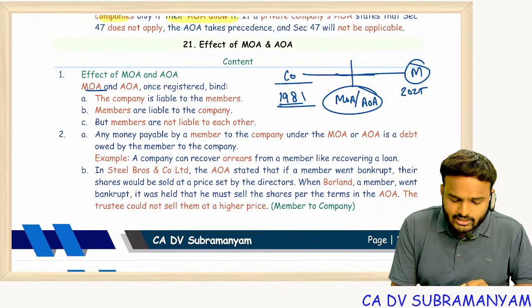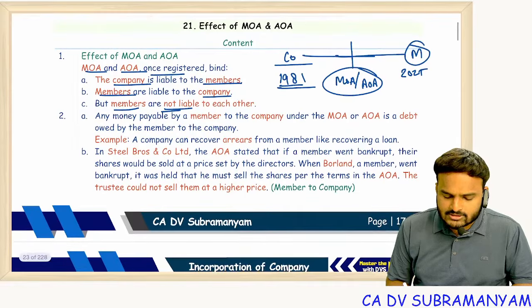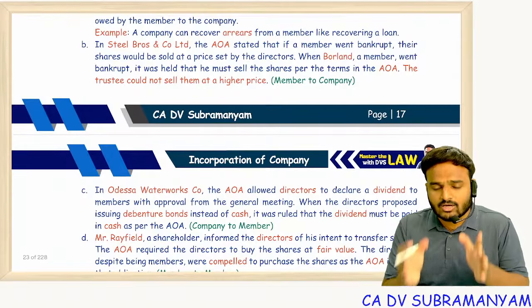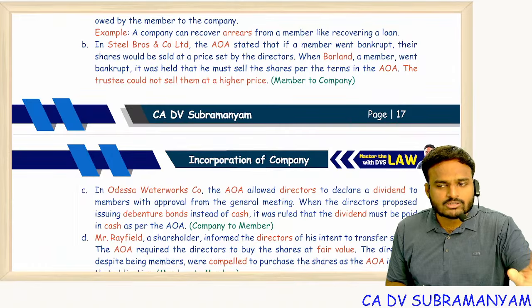Yes, MOA, AOA once registered, the company is responsible to members. All members are liable to the company. Members are not liable to each other. Even though you become a member subsequently, we make an assumption that upon becoming a member, you are bound by the clauses of MOA and clauses of AOA. That's it.